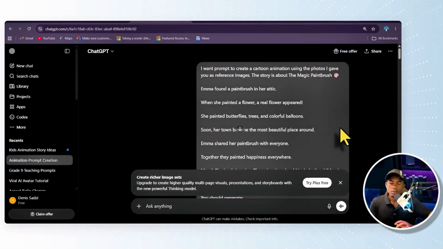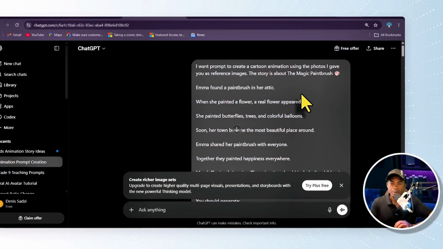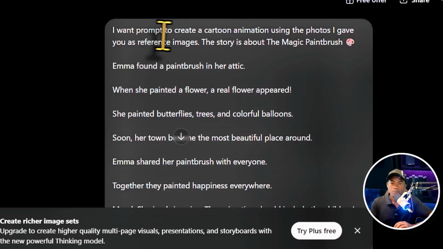After copying the story from ChatGPT, I pasted it in a new tab in the same ChatGPT, and I edited the story with a prompt to make sure I have my images and video generation prompt that I want to be able to generate my video. So now let's look at some of the edits that I made. I wrote, I want a prompt to create a cartoon animation using photos I gave you as reference images. The story is about the magic paintbrush.